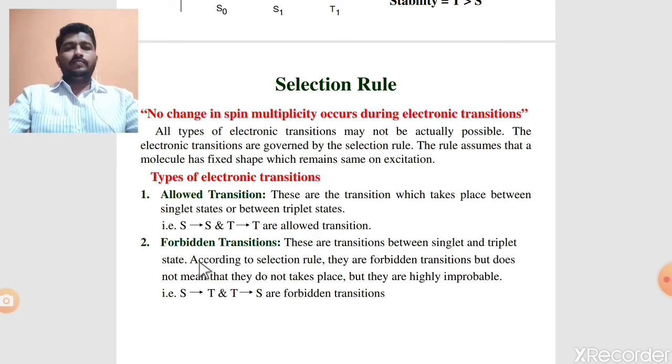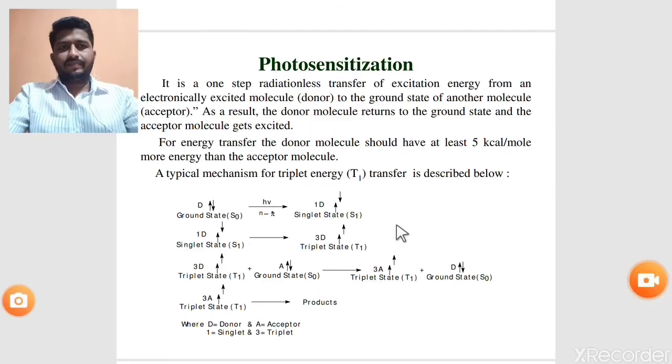Number two is forbidden transitions, which are transitions between singlet and triplet states. According to the selection rule they are forbidden, but this does not mean they do not take place; they are just highly improbable. Singlet to triplet or triplet to singlet are the forbidden transitions.